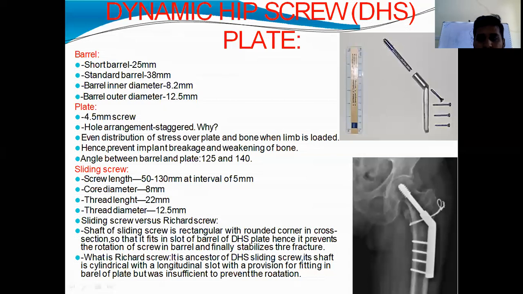It has a slot. See, this screw has a slot inside it, and the barrel has a ridge inside it, and this slot of the screw will fit inside the barrel, and it will prevent the rotation of the screw.